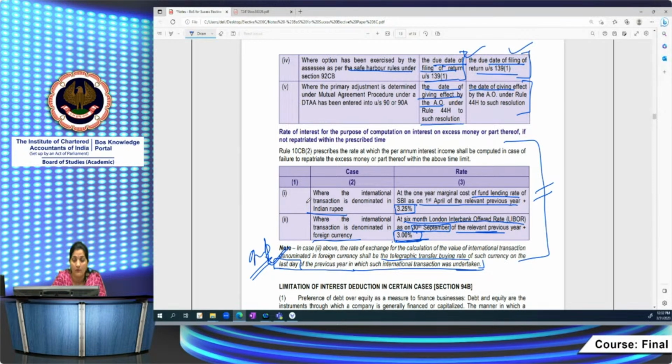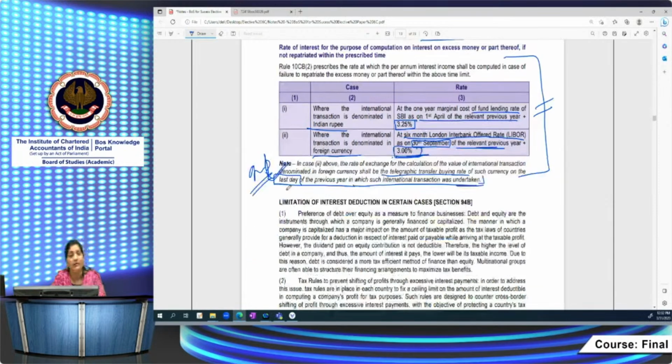What rate you have to apply, from which date you have to compute the interest portion, and what is the time limit for repatriation, right? And the computation of additional income tax also, if the same amount is not repatriated, if the assessee has the option to pay that amount also. This is about the 92CE provision.